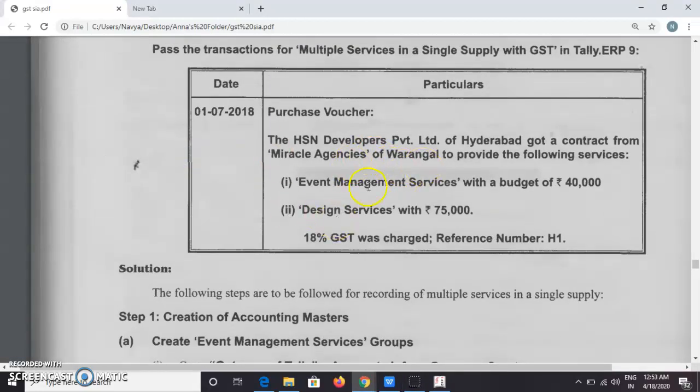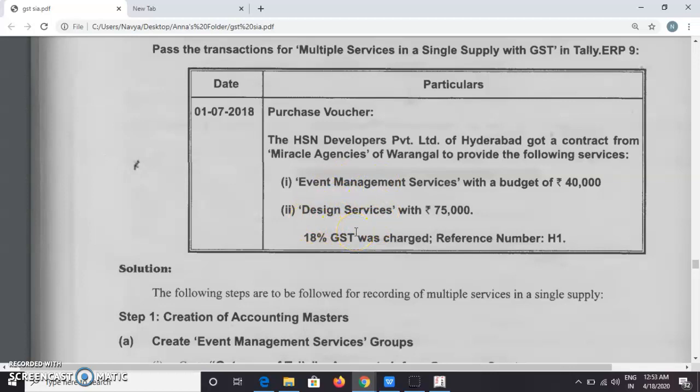Actually, event management services and design services groups are not required here. Whenever event management services has different services, then we can create one event management services group and divide different things in that group. If design services has different services, then we have to create a design services group and add different services in that group. But here there is only one event management service and only one design service, so there is no need of creating groups.